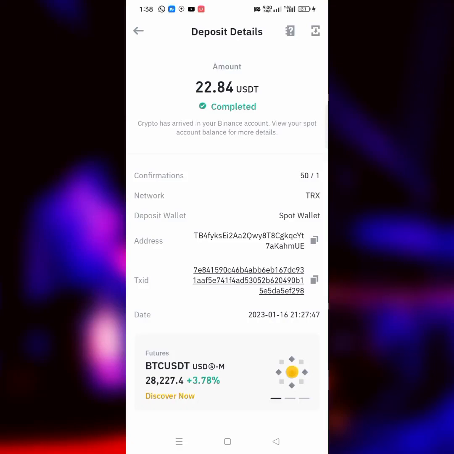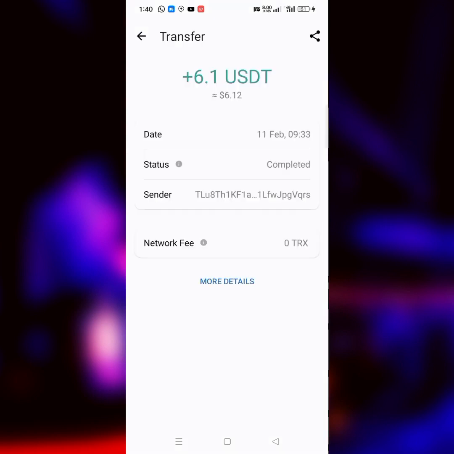Right here on my screen is a payment proof for 22.84 USDT and another payment proof for 15 USDT from this same platform that I'm about to show you guys. Another one which is 6.12 USDT. Still another one, $7.72. Look at this one again, $7.90. This is $66.51. And the last but not the least, $11.40, which is the last withdrawal that I made from this particular platform, which I'm about to introduce to you guys again. And I'm gonna do another live withdrawal on this particular platform.